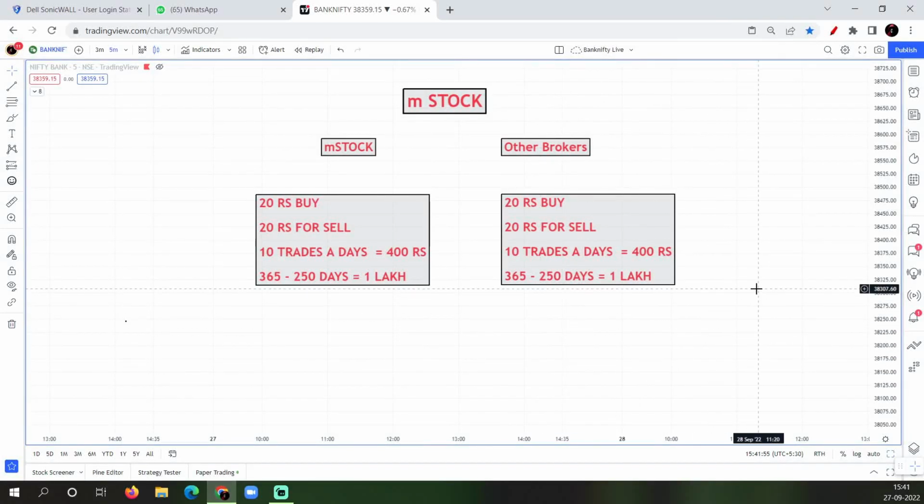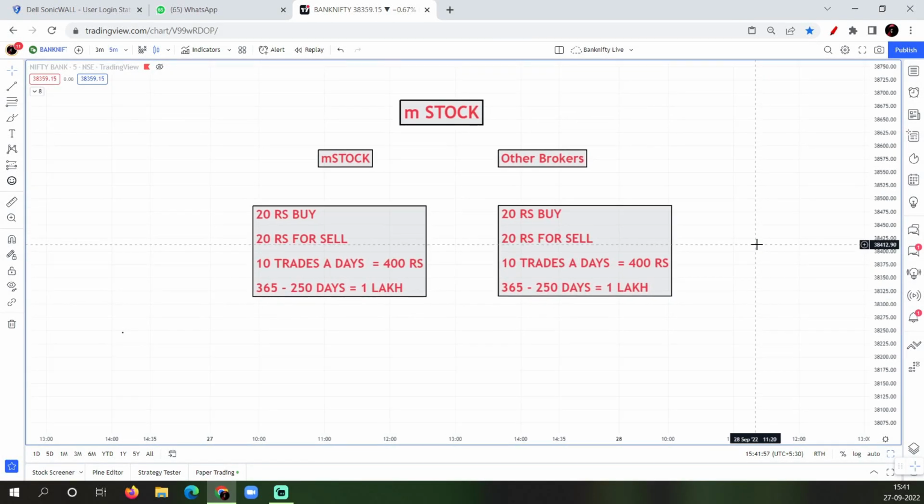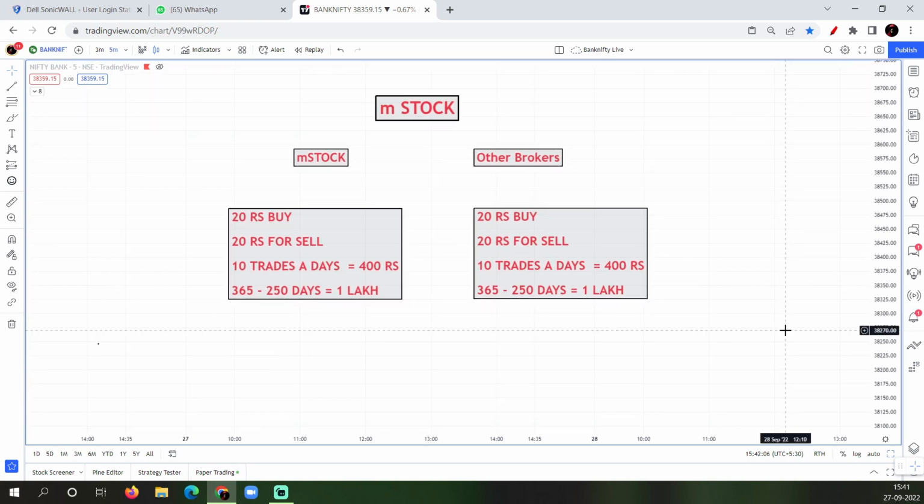Hi guys, today I came across one platform called mstock. I was surprised, what exactly is it? So I'll tell you what benefits you get in this. You can see over here the difference between the other brokers and the difference with mstock.